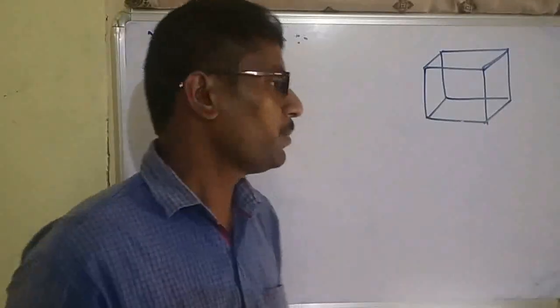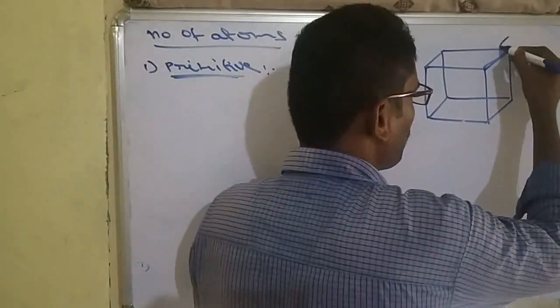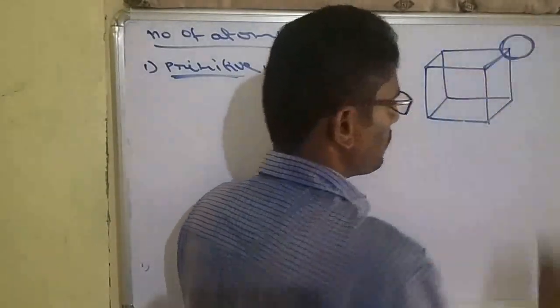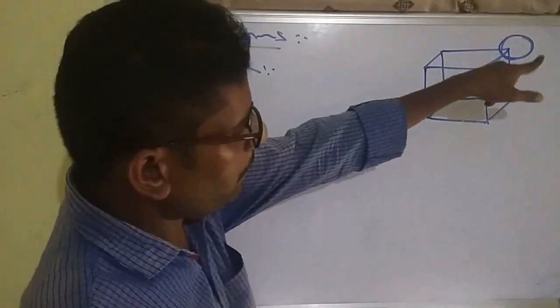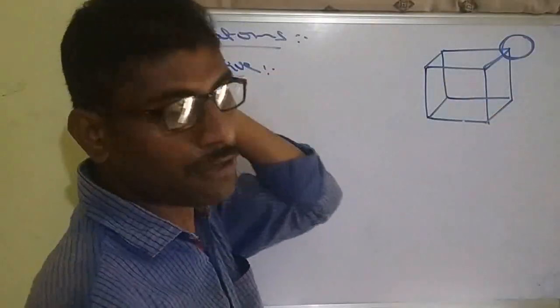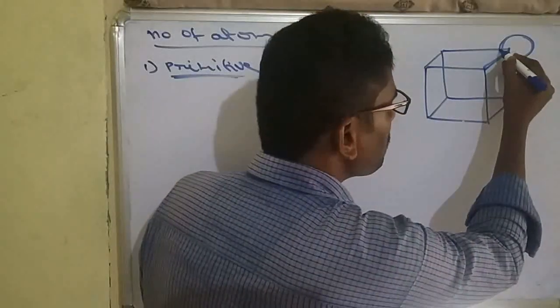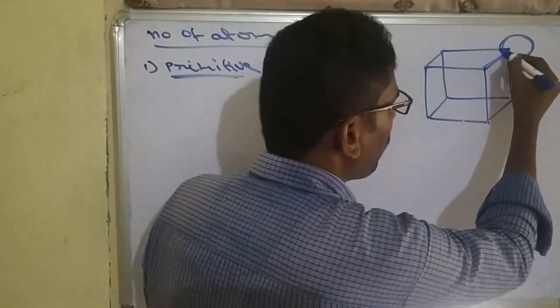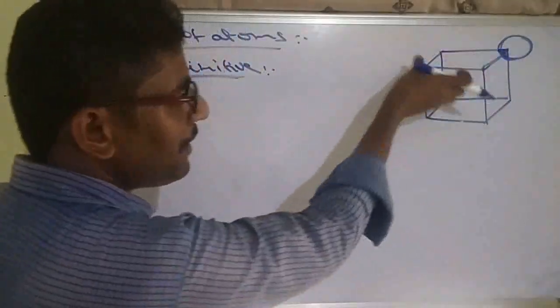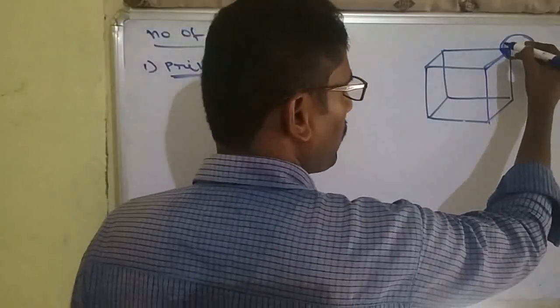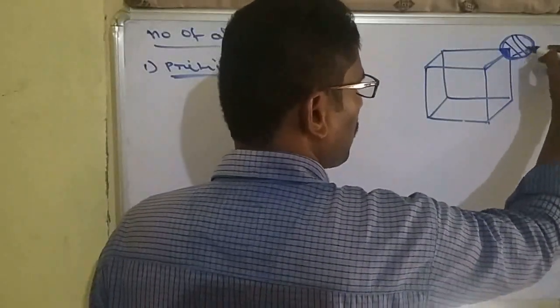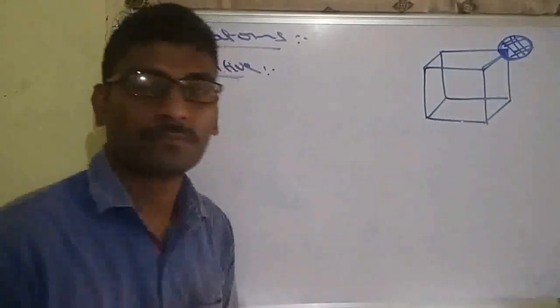So this is a cube. Suppose at a corner position, a particle is present like this. The total atom does not belong to this cube, only this much portion is present inside the cube. The remaining portion is outside the cube.